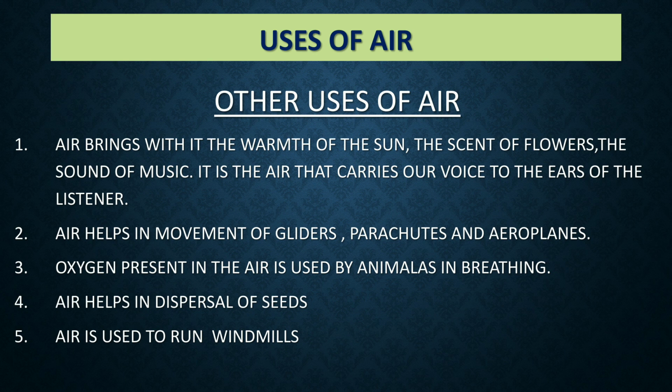Plants produce oxygen and use carbon dioxide. Oxygen is used by animals and they give out carbon dioxide. Both the gases, oxygen and carbon dioxide, are present in the air. Air helps in the dispersal of seeds and the pollen of flowers. Air plays an important role in the water cycle also. The wind makes the windmill rotate. The windmill is used to draw water from tube wells and to run flour mills.